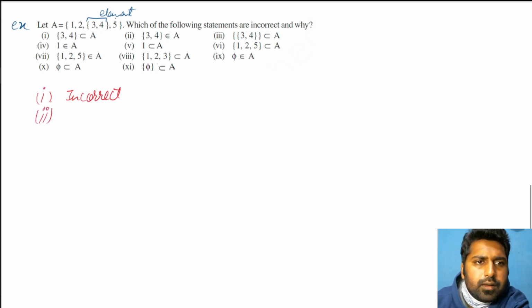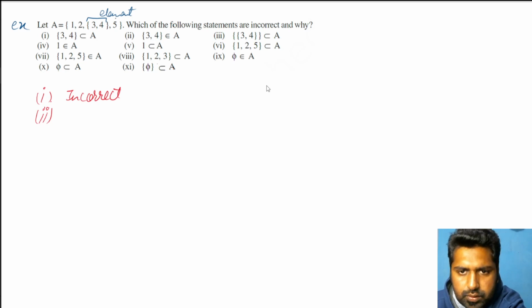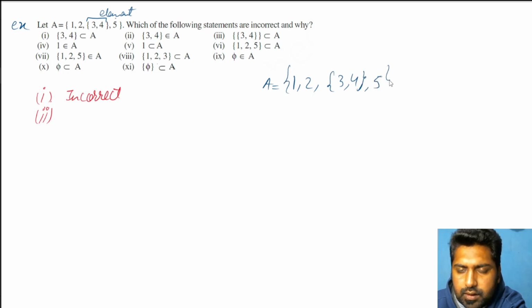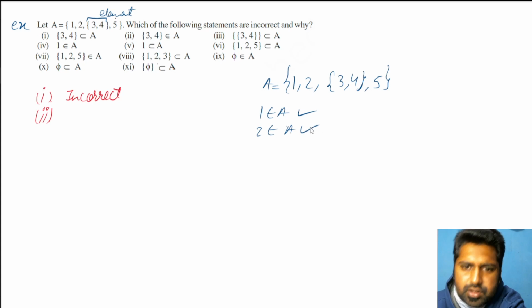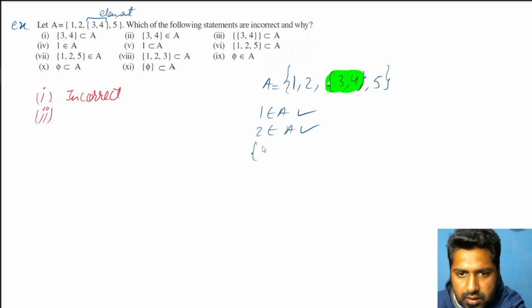Second one. What is that I told you about belongs to? Belongs to means that particular thing should be present inside the set. I'll rewrite it. So A set is 1, 2, curly bracket 3, 4, then 5. If I ask you 1 belongs to A, that's correct or not? Yes, you'll say correct. 2 belongs to A. Yes, that is also correct. I told you to consider this 3, 4 as a single element. So that means curly bracket 3, 4